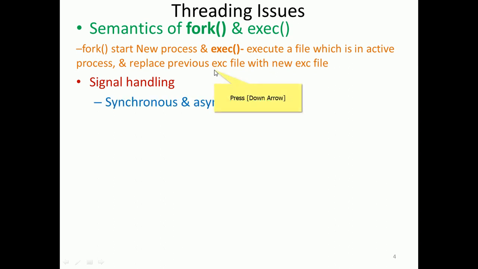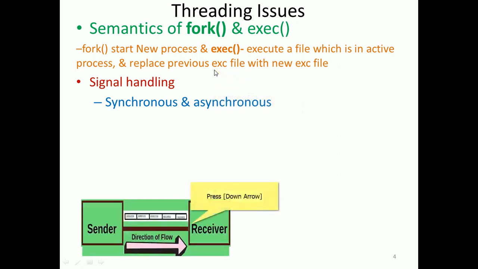So signal handling. Signals are something you have heard of in Unix programming, right? Here we have synchronous and asynchronous mechanisms. We know from networks or other terminology how the synchronous mechanism is achieved. The sender keeps sending data and the receiver keeps receiving, right? The sender does not worry about whether the receiver received it or not. That is a continuous sending of data to the destination, and the direction of flow is shown in this diagram.